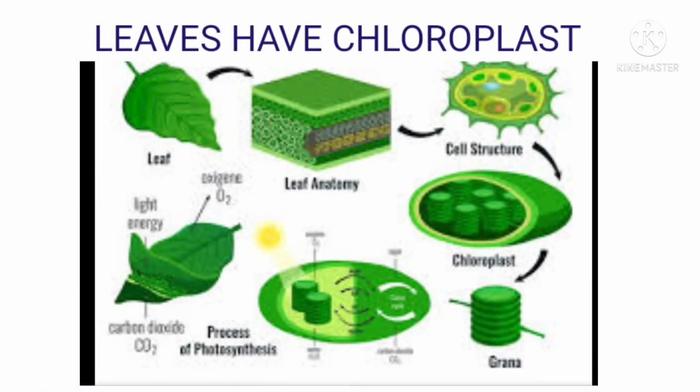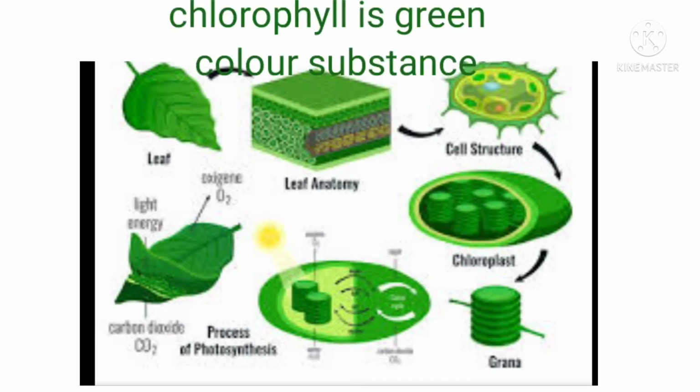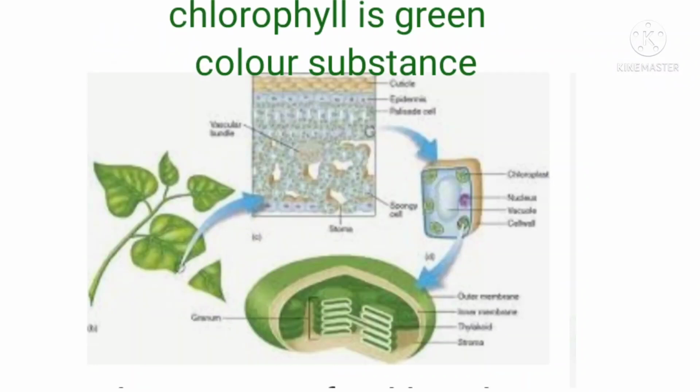Chloroplasts are special structures present only in plant cells and absent in animal cells. The chloroplast contains a green colored pigment called chlorophyll. Chlorophyll is a green colored substance, hence it is named chlorophyll.